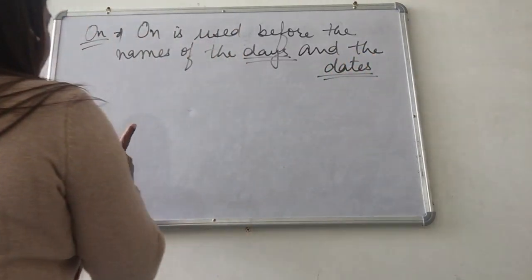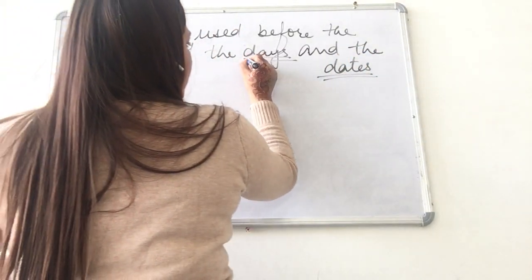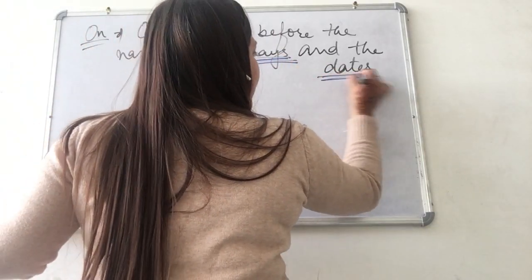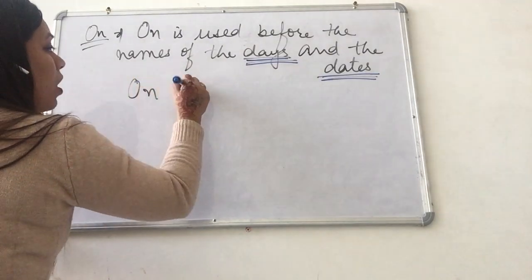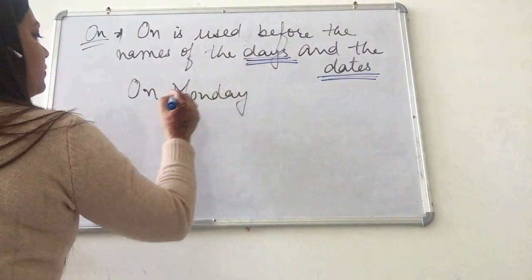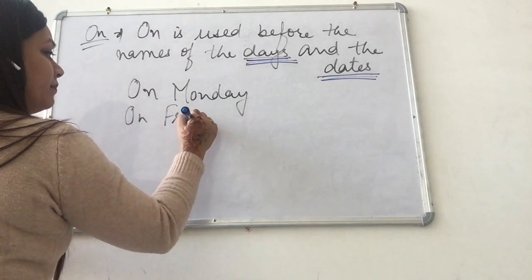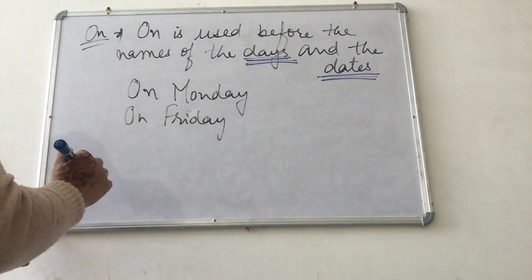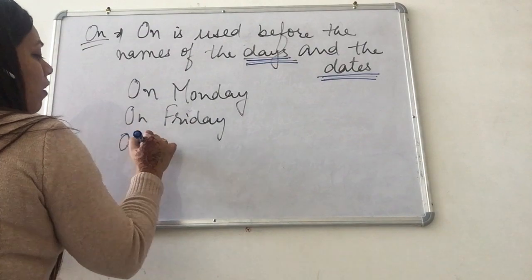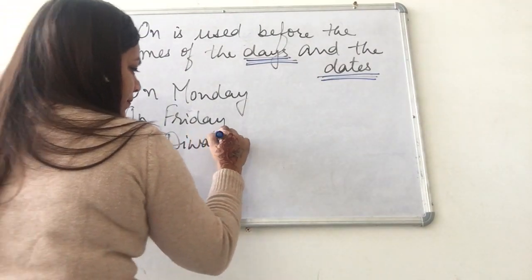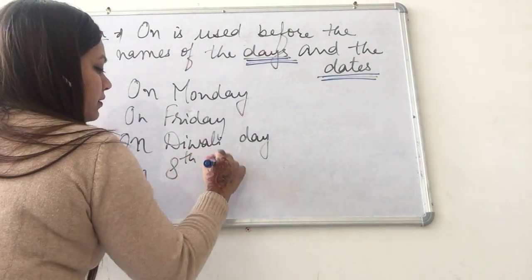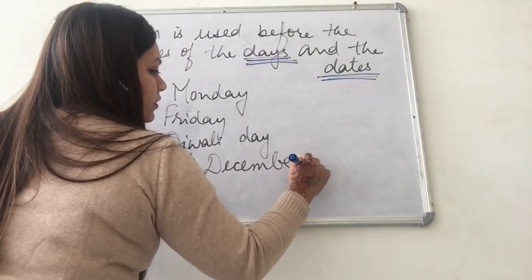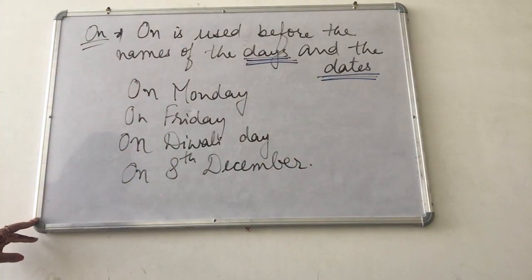So two important things we have to focus on: days and dates. For example, day: on Monday, on Friday, on Diwali day. And date: on 8th December. So these are a few examples of preposition on.